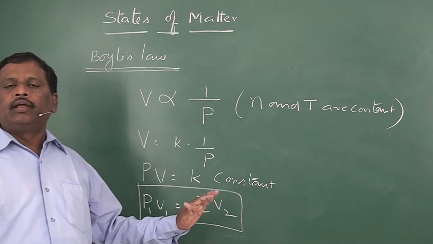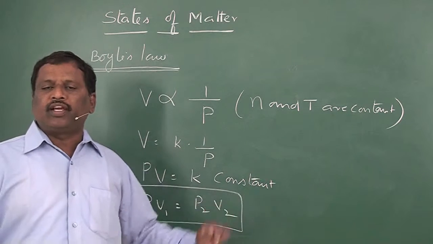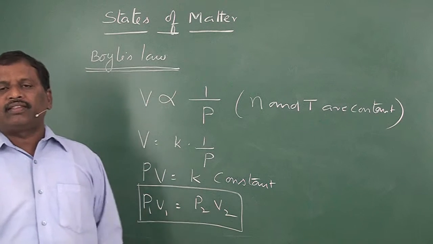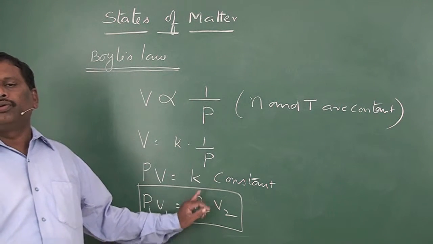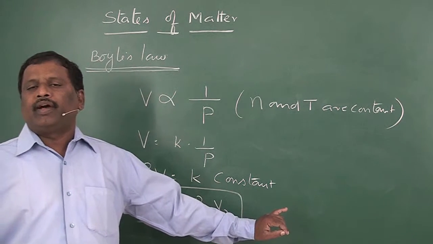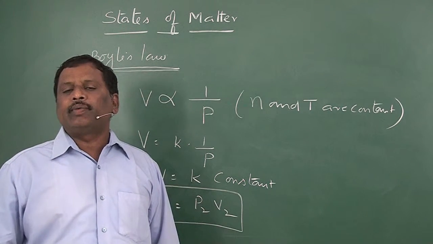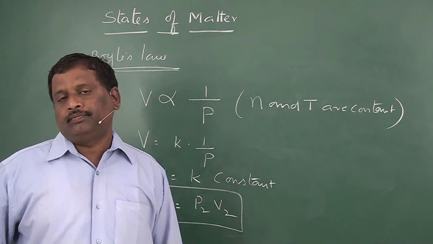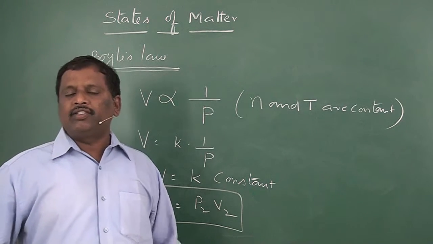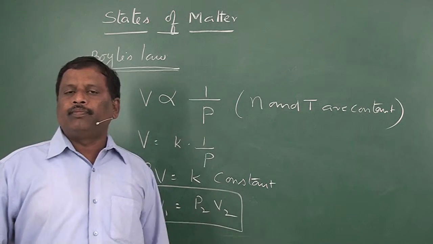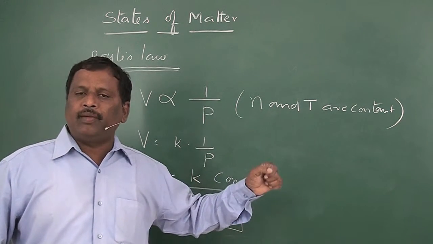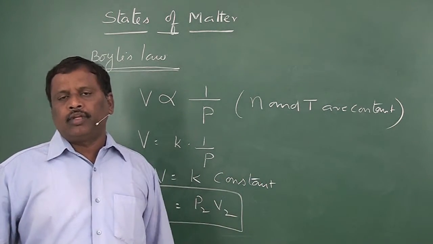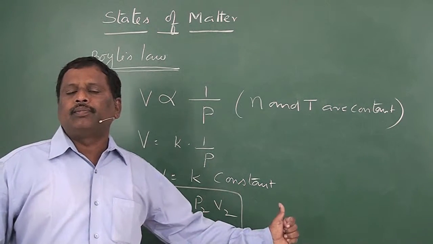Robert Boyle studied the relationship between volume and pressure of the gas at constant temperature. At constant temperature, for a given mass of gas, the volume is directly proportional to 1 by P. Our volume is inversely proportional to pressure. So mathematically it is V is directly proportional to 1 by P, or V is equal to K into 1 by P, where K is constant, or PV is equal to K constant, or P1 V1 is equal to P2 V2.